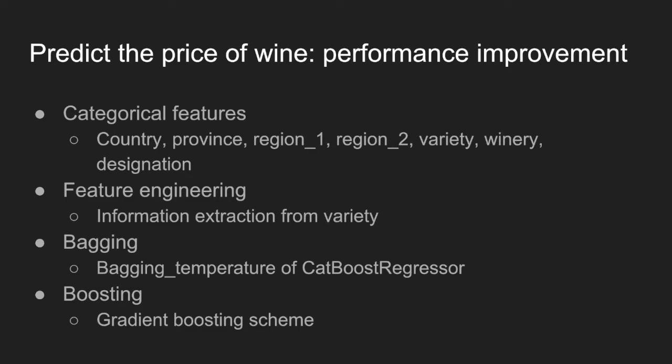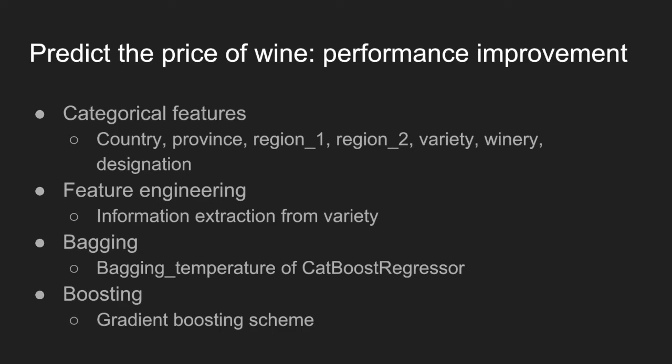The next one is feature engineering. Feature engineering is a very crucial part of data mining. Only using raw features to train the model is not good enough. In our dataset, take the feature variety for example. It is not just a normal text label. We can extract information about the wine from it. Variety Zinfandel represents a full-bodied red wine, while variety Riesling indicates a lighter-bodied white wine. Based on the variety feature, we can get grape type and wine style.